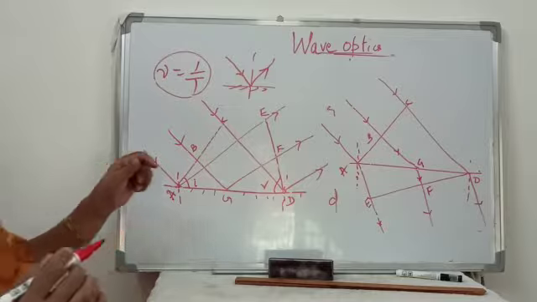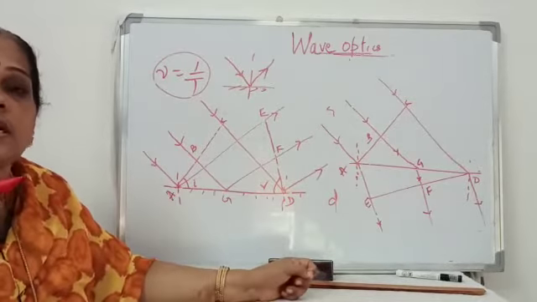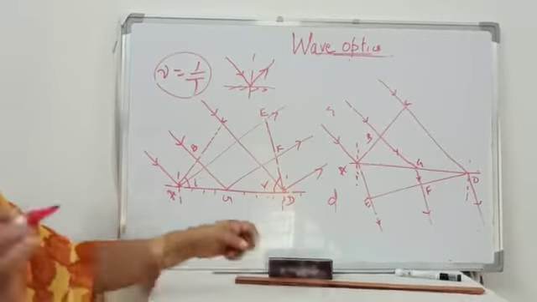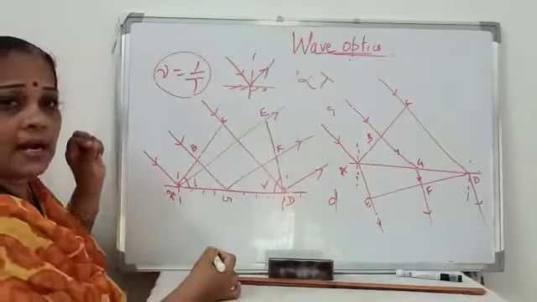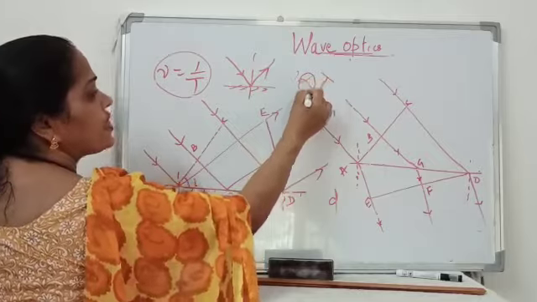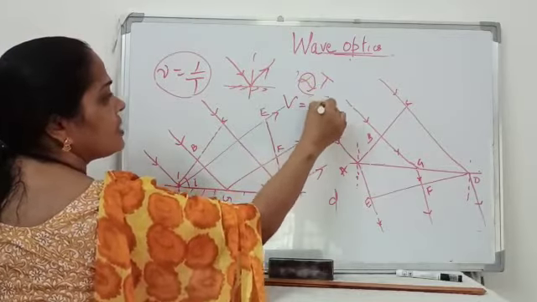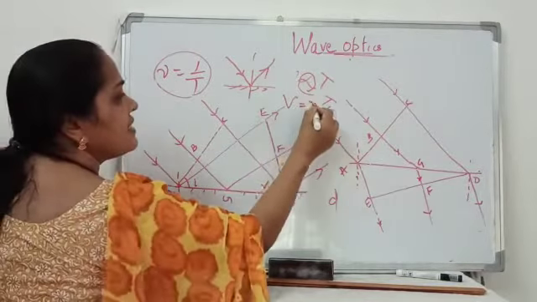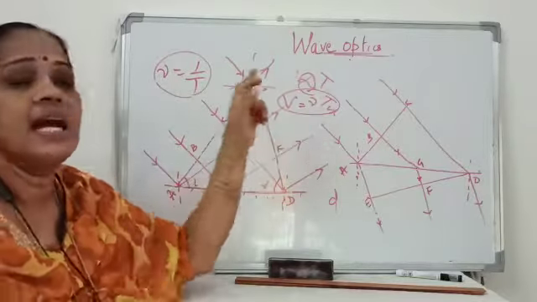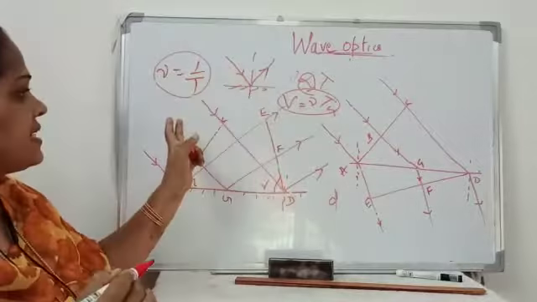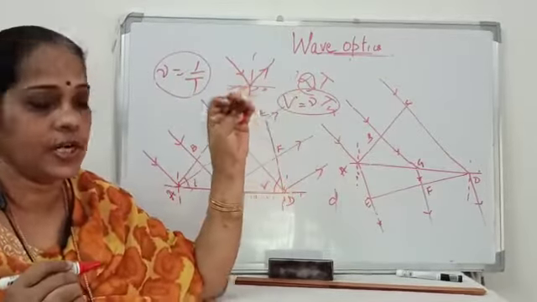We also know that the velocity of light depends upon the wavelength. So we know that V is proportional to lambda. To remove this proportionality sign, we introduce a constant. That constant is nothing but frequency, which means that frequency is always the same whether it is reflection or refraction.